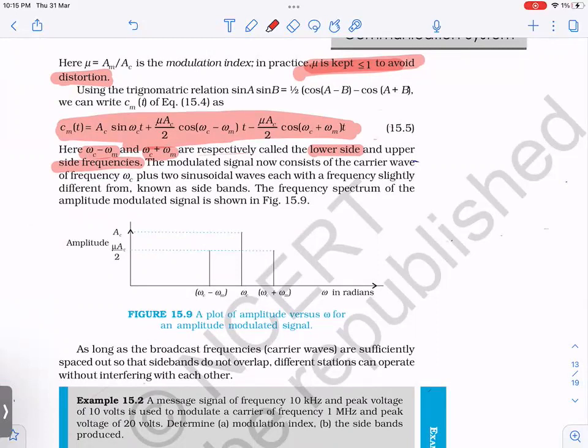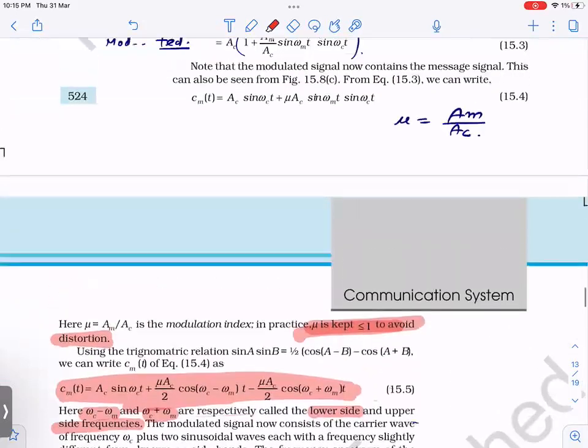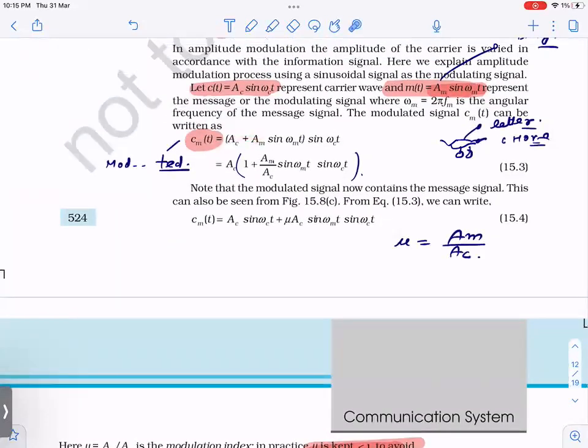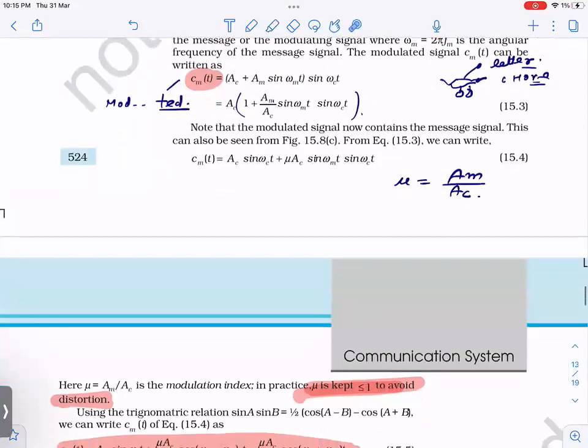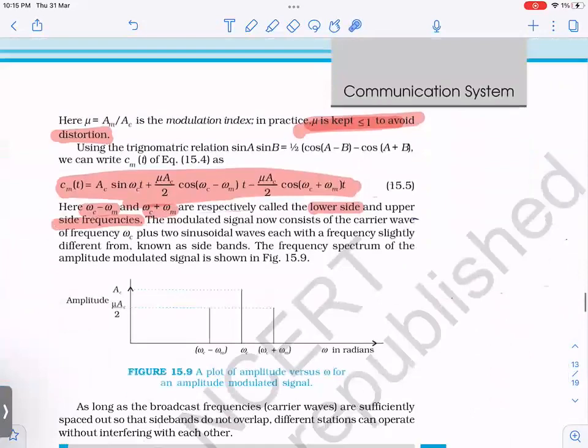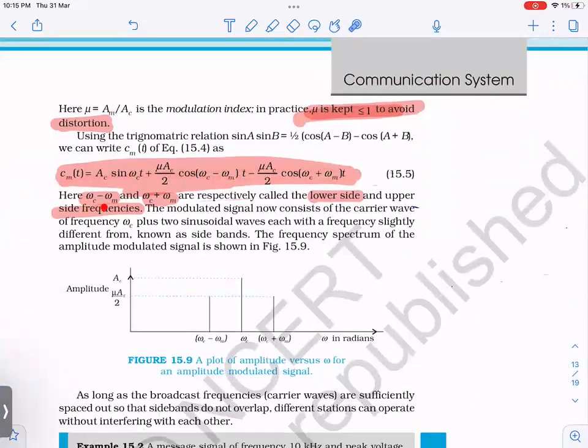And after that, what do we do? We take one high frequency wave, and in the amplitude of that we superimpose our signal. Then we use the sin A sin B formula, and we end up here. This is the lower sideband frequency, the carrier, and the upper sideband, and mu is the modulation index.